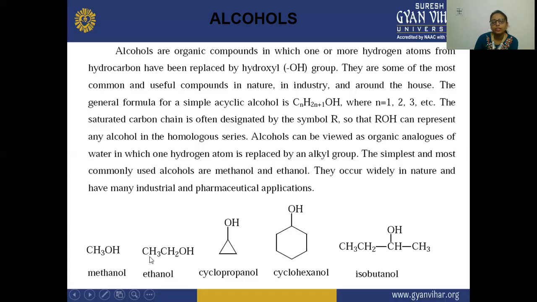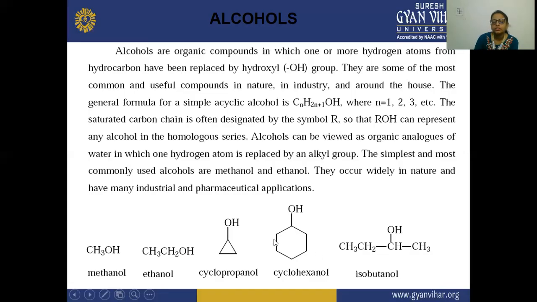After that is ethanol, because C is 2, so there are 2 carbons and 5 hydrogens, with the OH group attached. The OH group signifies that this is an alcohol, which is why the last two letters of the name are ol. Third is a cyclic compound with OH attached to it, which is cyclopropanol. Fourth is hexane.